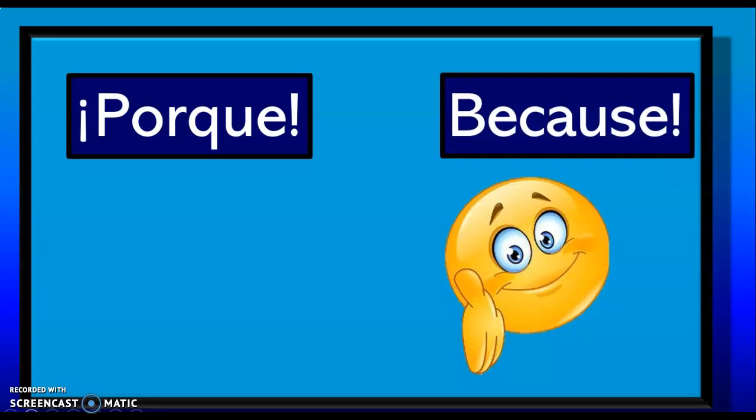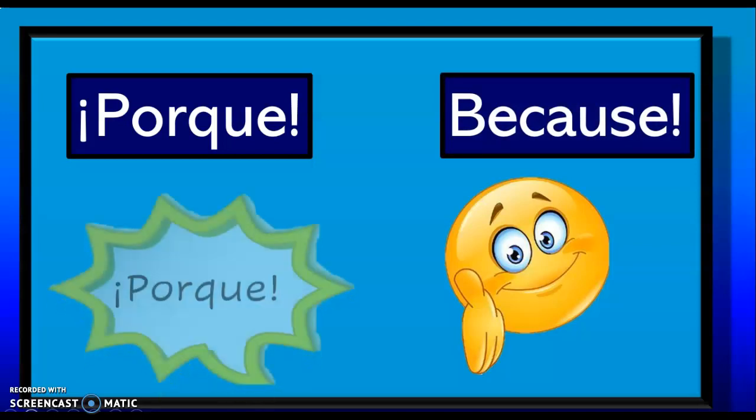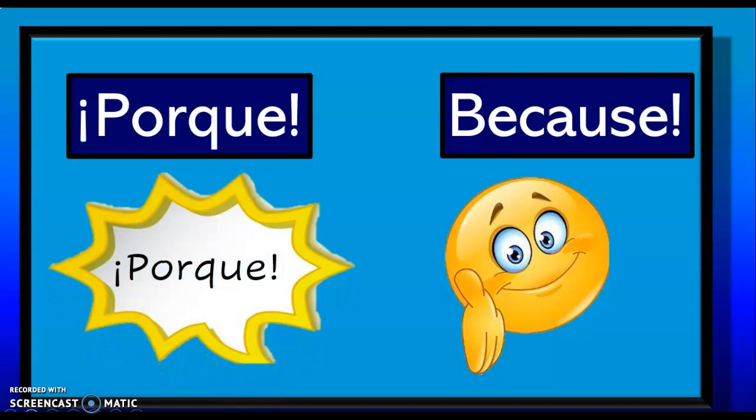Because. I'm sure that some of you have had that discussion with your parents when you've asked ¿por qué? And their answer has been porque. So if you notice, they changed the way the two words por and qué became one word, and we took the accent mark off, so it became porque. Because instead of ¿por qué? Why?